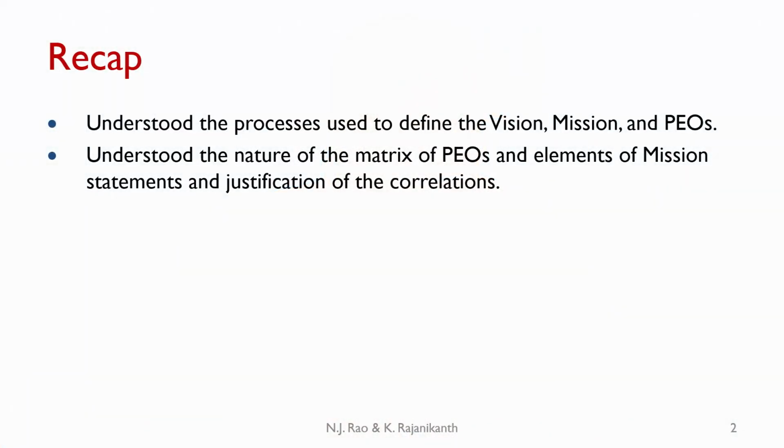In the last unit, we understood the processes used to define the vision, mission and PEOs. We also looked at the nature of the matrix of PEOs and elements of mission statements and justification of the correlations. That was criterion 1 of SAR.